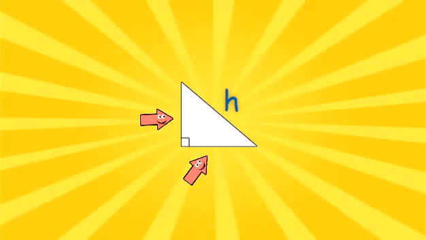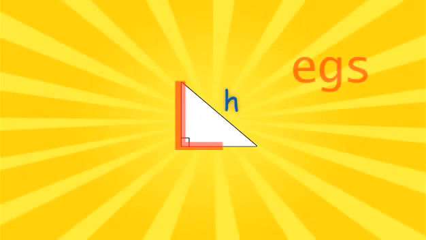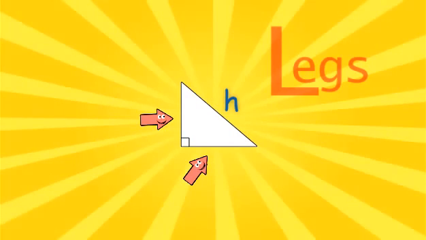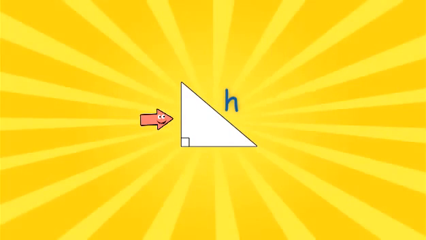Notice that the two sides that create the 90-degree angle form the letter L. L for legs. These are the legs of the right triangle. We will call this side leg A and this side leg B, or vice versa, but we'll keep this set up for now. Okay, we're ready to learn the Pythagorean Theorem.